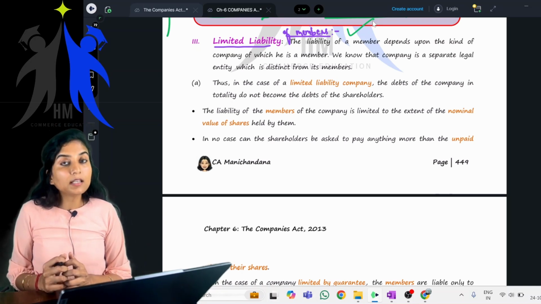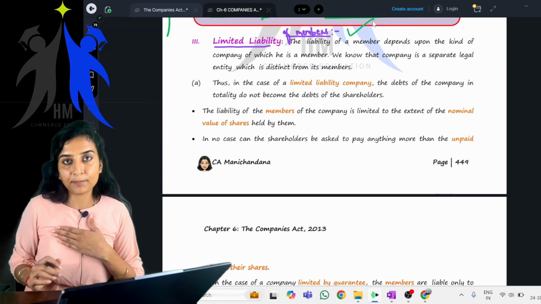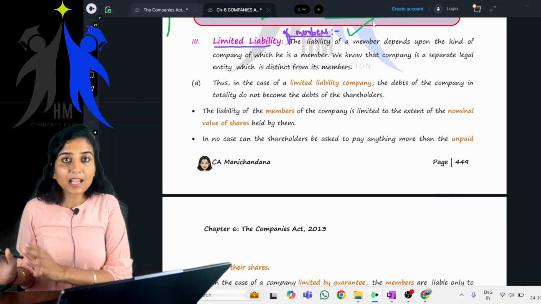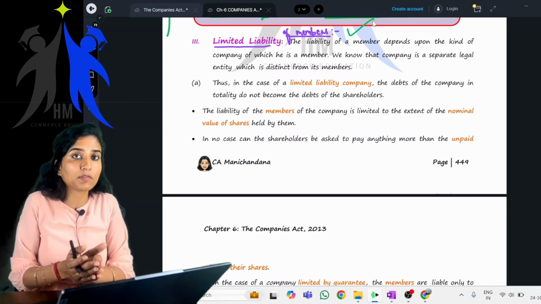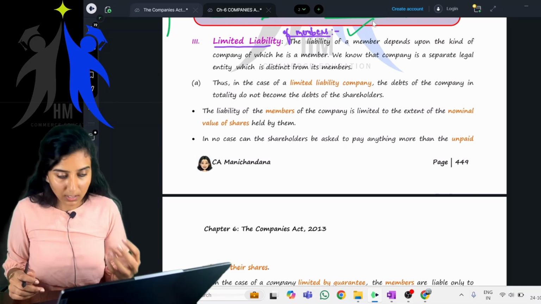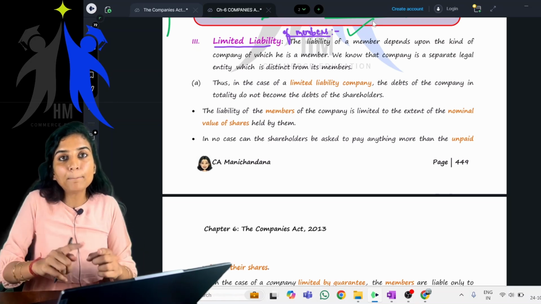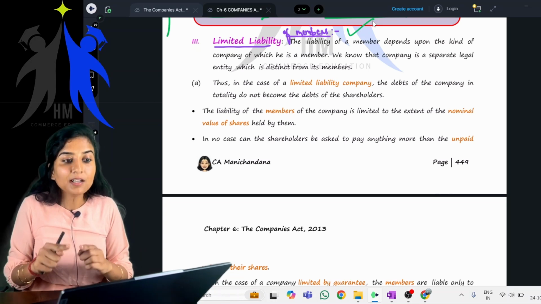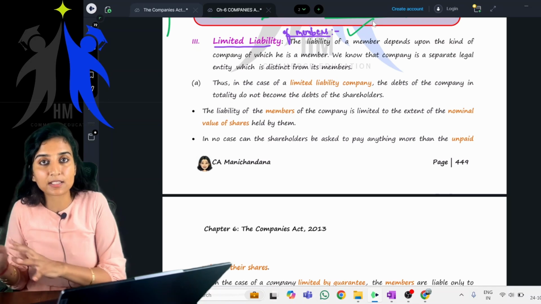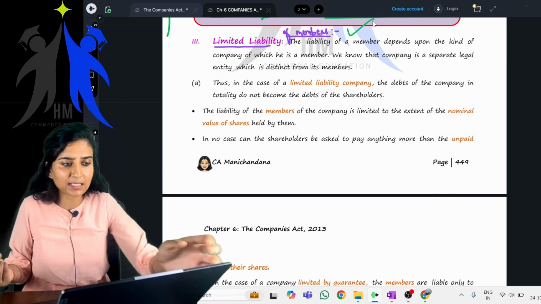The personal assets. Say for example, if I am a member of a particular company, I'm talking about a company, not a partnership firm. We are studying the Companies Act. Yes or no? So if I am a member of a company, and the company makes default in making payments to its debts, to its creditors, say for example, a company has taken a loan.